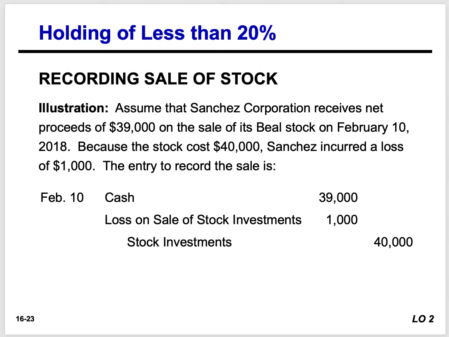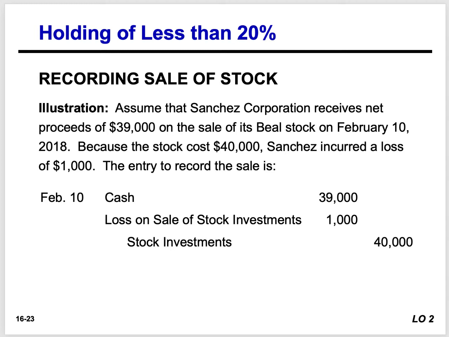So looking at the example here, it says that we received net proceeds of $39,000 on the sale of its Bill stock on February 10th, 2018. Because the stock cost $40,000, Sanchez incurs a loss of $1,000. Here's what we do to record it.